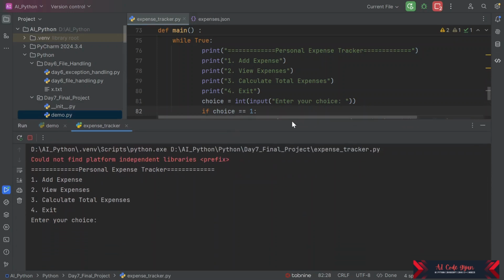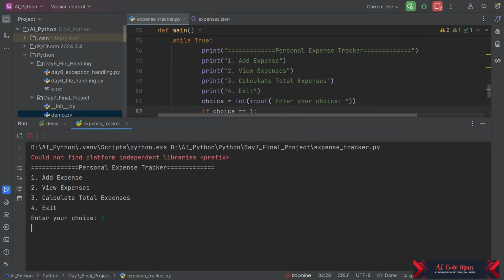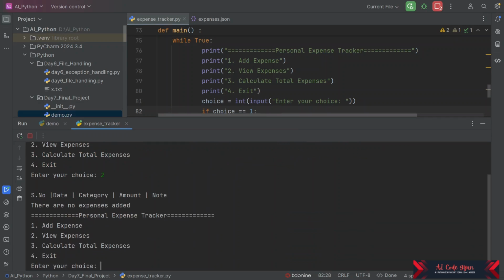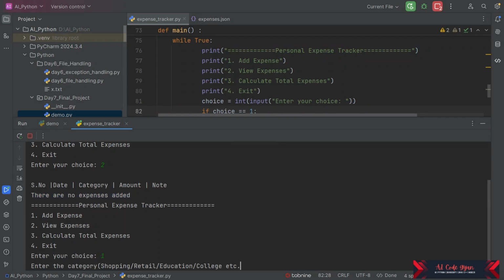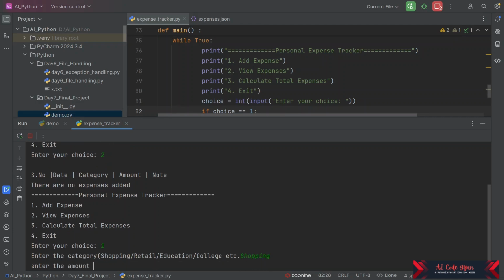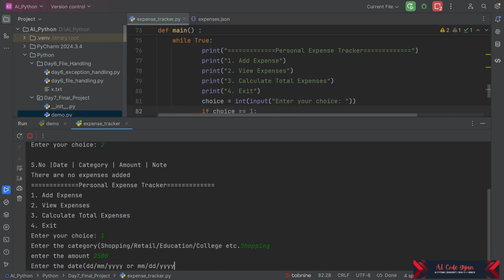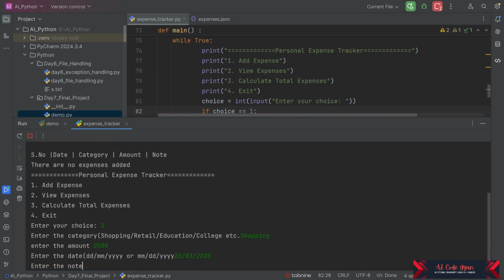So now let us start this. Now suppose there is nothing here, so there are no expenses added. It will reply that there are no expenses added. And suppose we give 1 here, so we can give shopping, amount we can give 2500. Date we can give, what's the date today? Yeah, so today is 25th, so 25th March 2025. The note is optional if we want, so let us close out of it.